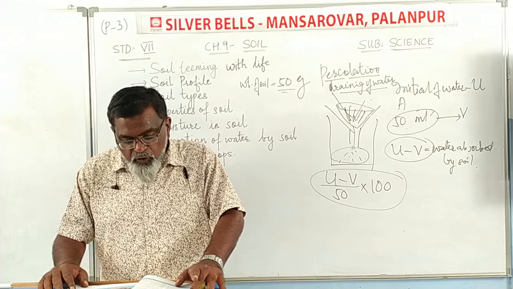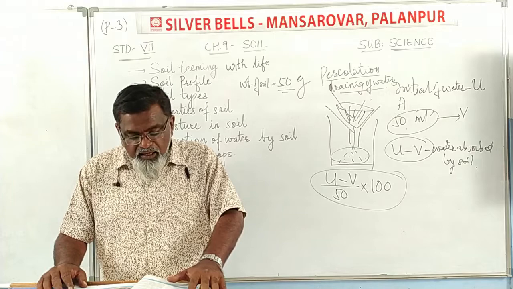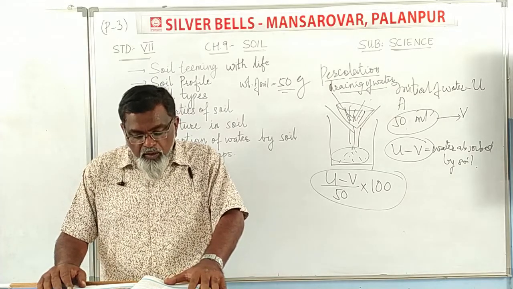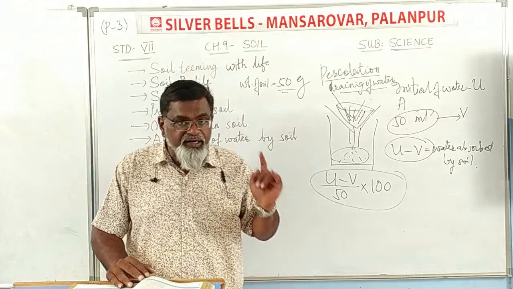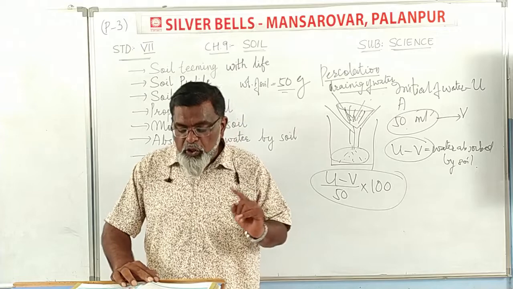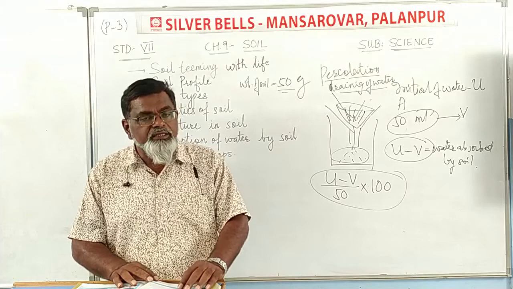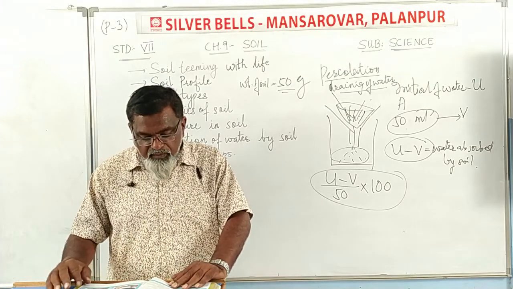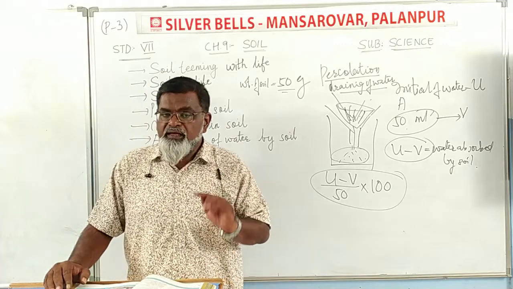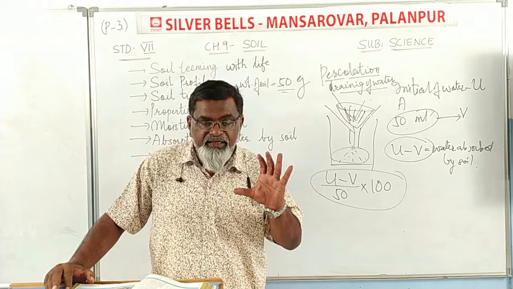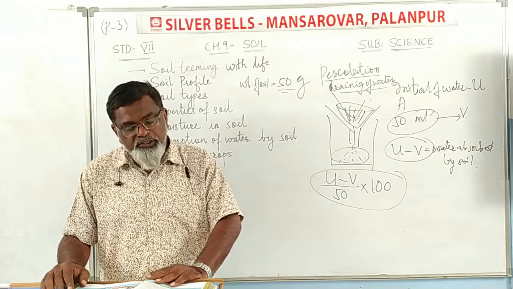So different types of soils are found in different parts of India. In some parts there is clay, in some parts there is loamy soil, while in some other parts there is sandy soil. The soil is affected by wind. As I have said earlier, soil is affected by wind, rainfall, temperature, light and humidity. That is called weathering. These are some important climatic factors which affect the soil profile and bring changes in the soil structure.